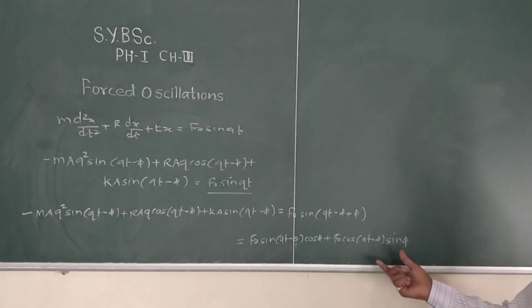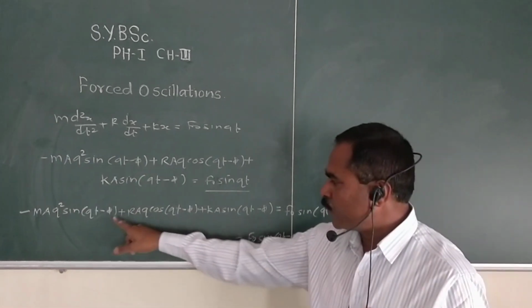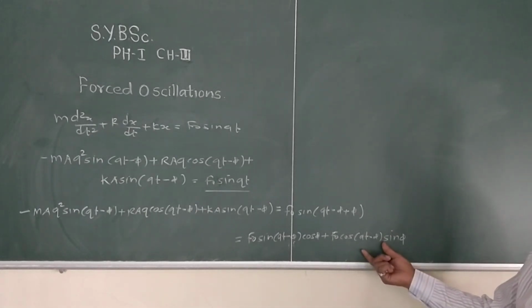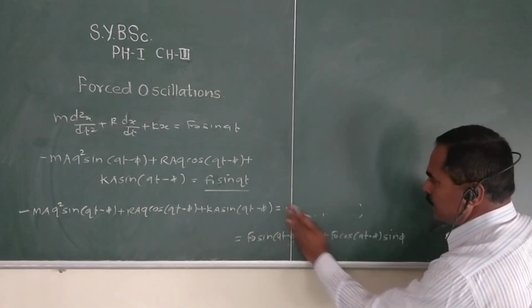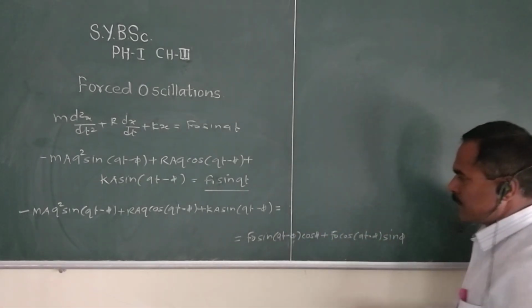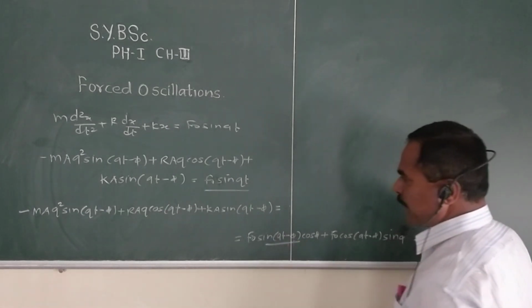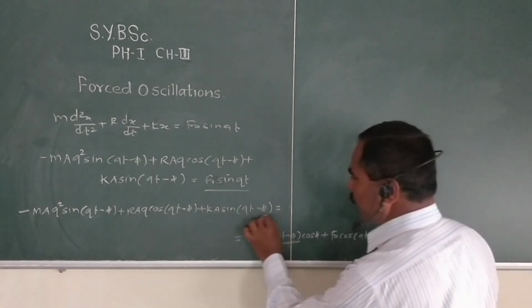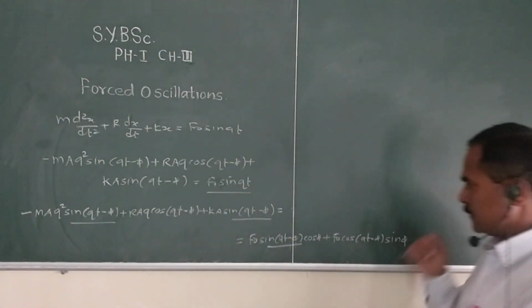Okay, so now we collect the terms: sin(qt minus phi), then cos(qt minus phi). Okay, so we write here this is equal to this. Therefore we take sin(qt minus phi) common.